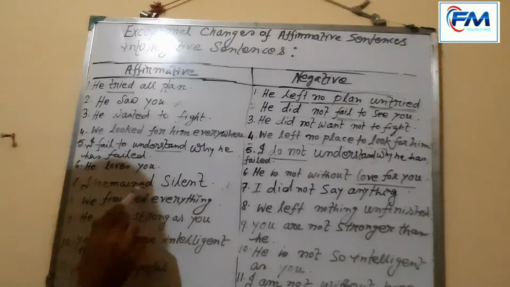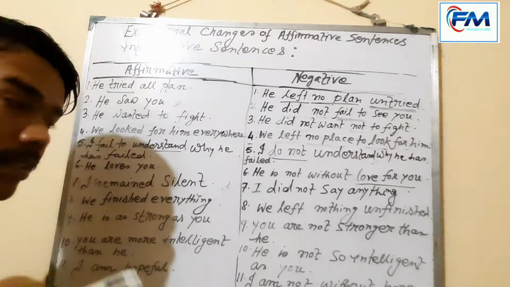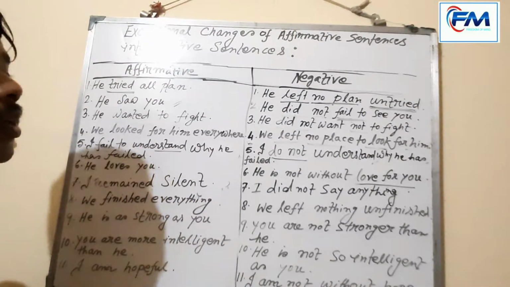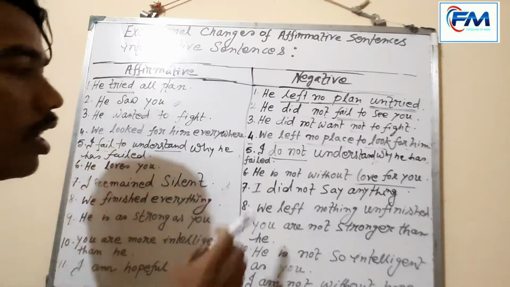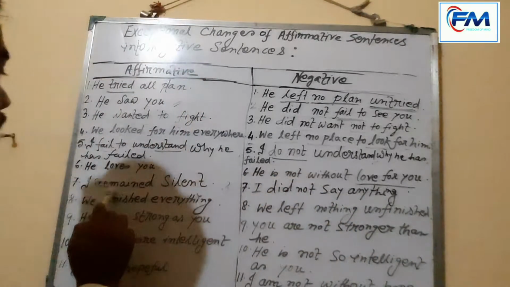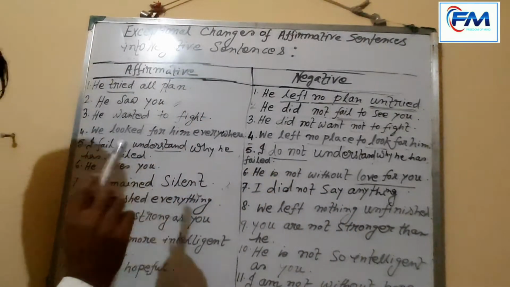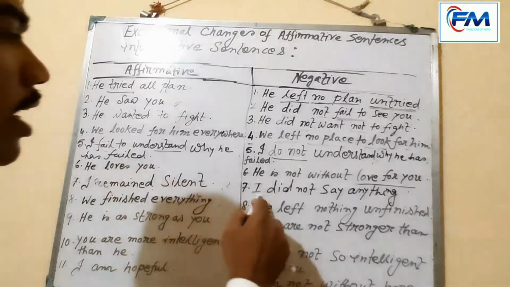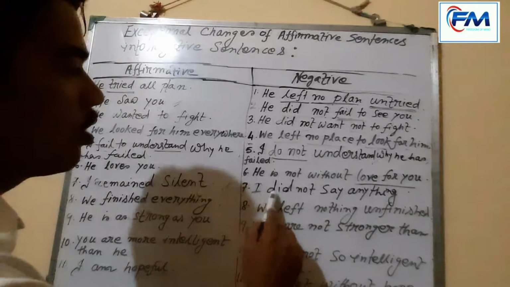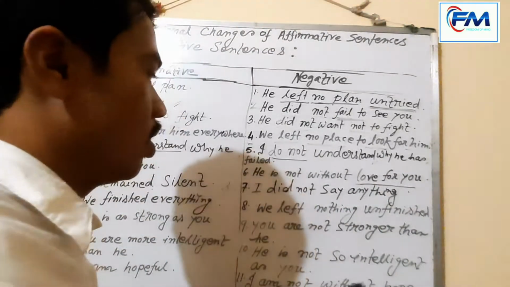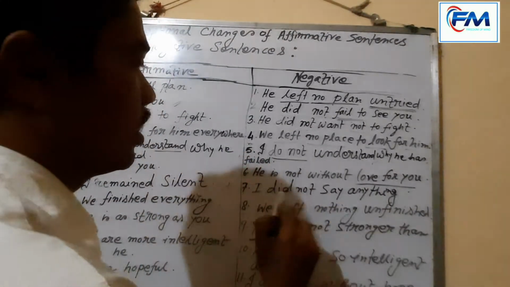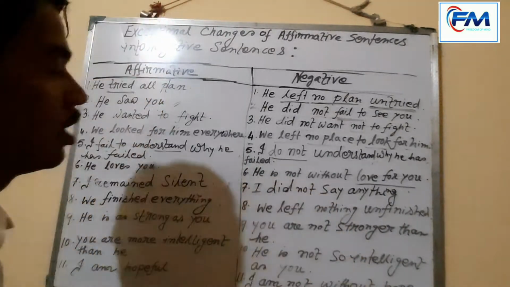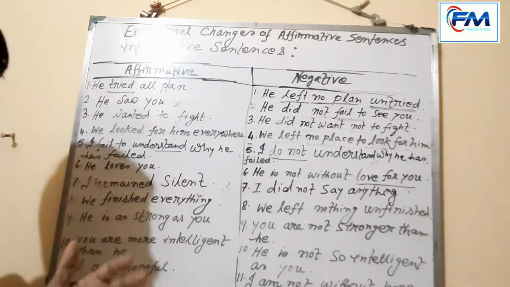Actually, remain is in affirmative sense. When I change it into a negative sentence, what will I do? I did not say anything. This sentence belongs to past tense, and when I change it into negative, I also make the sentence past tense. I did not say anything. Here I have used did, which belongs to past tense.